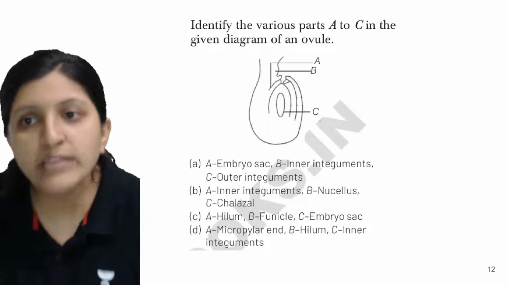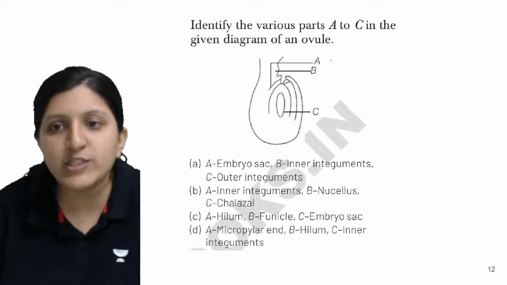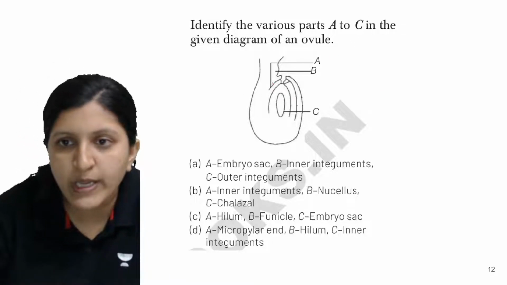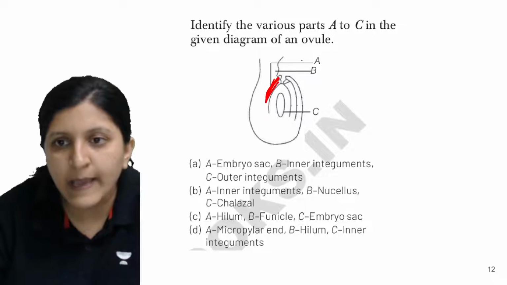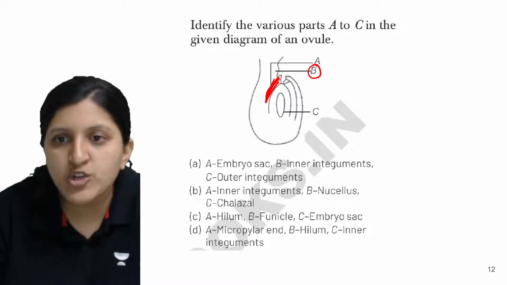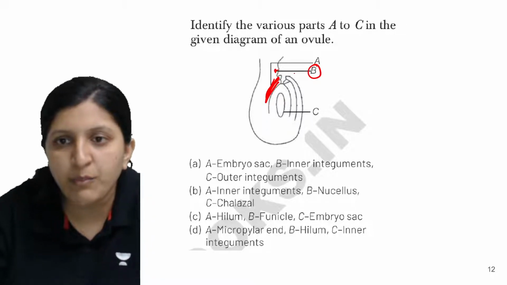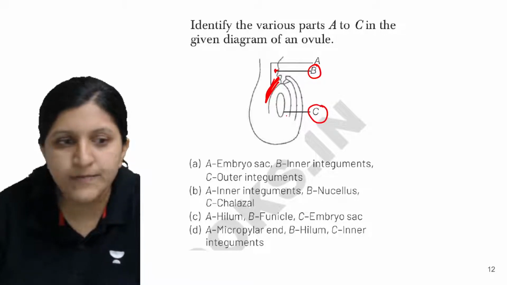Okay, so moving on to the next one, identify the various parts. So that is A to C. So A is mentioned over here, so this part is A, and B is mentioned over here, so this is the labeling for B, and this is C.